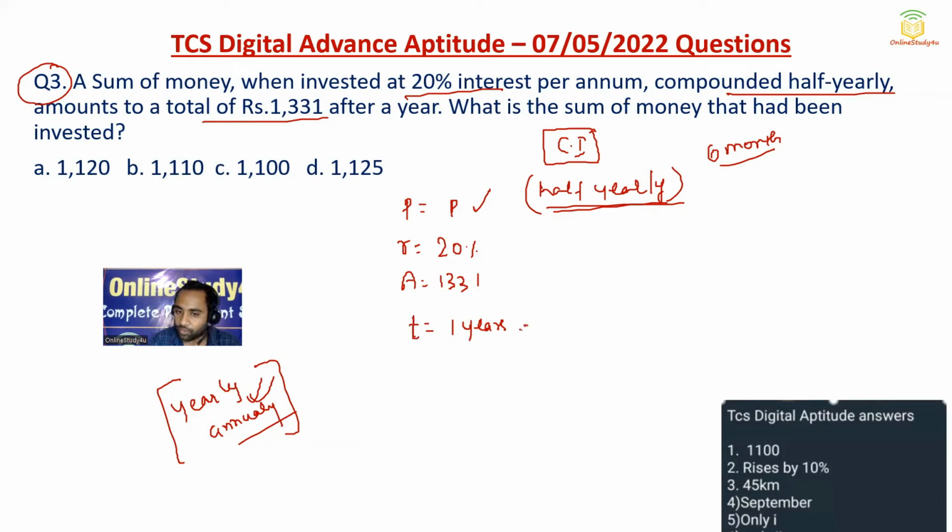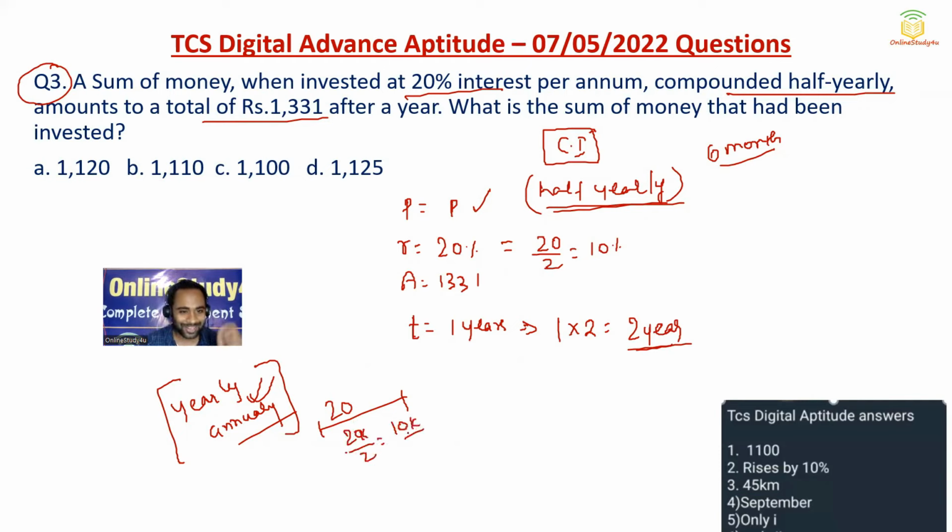So now your time will not be 1 year. Now your time will be multiplied by 2, that means you are going to meet 2 times in a year. So your time will be multiplied by 2, and your rate will become half. Why will your rate become half? Because earlier in 1 year, you were giving a gift of 20,000, suppose, but now if you meet twice in a year, then you will be giving 20,000 divided by 2, that means 10,000 gift every time. If you're meeting daily, obviously you will not give gifts. You'll only go for dinner, lunch, breakfast, whatever it is, right? So the rate will become half and time will become twice if it is compounded half yearly.